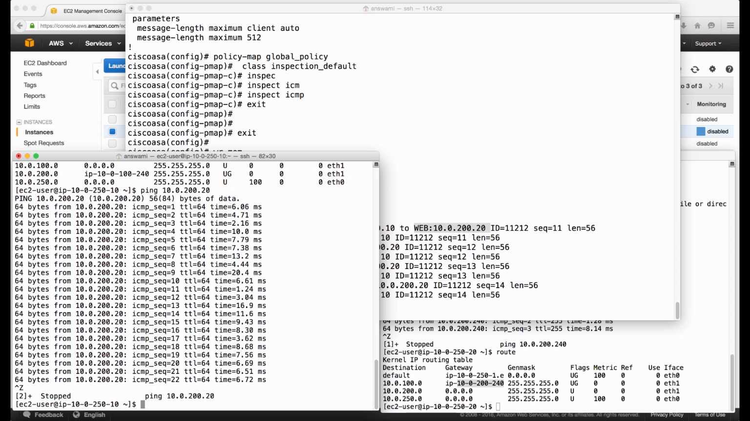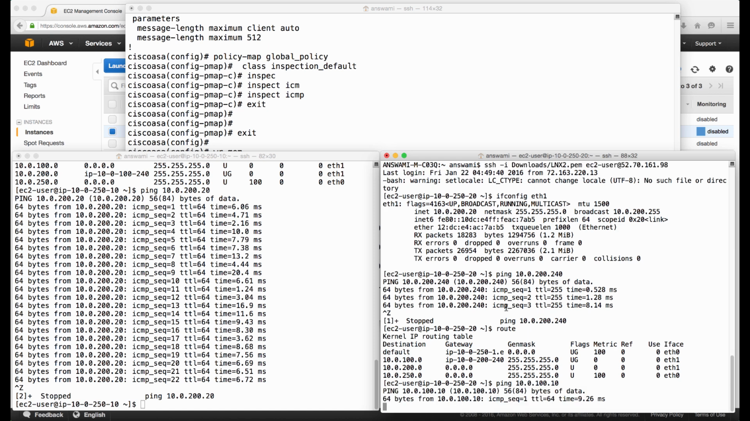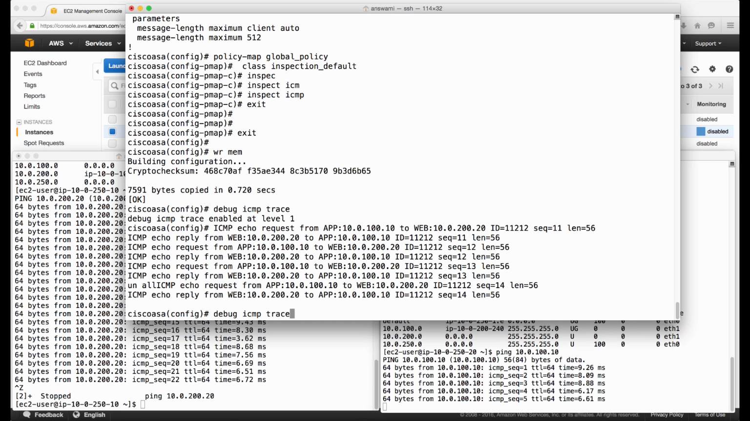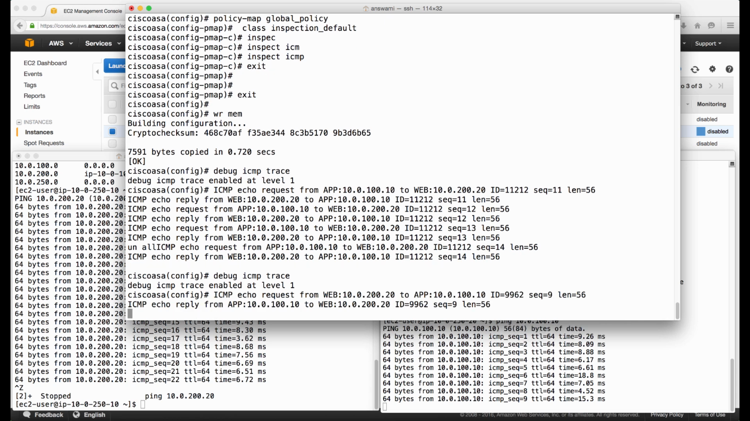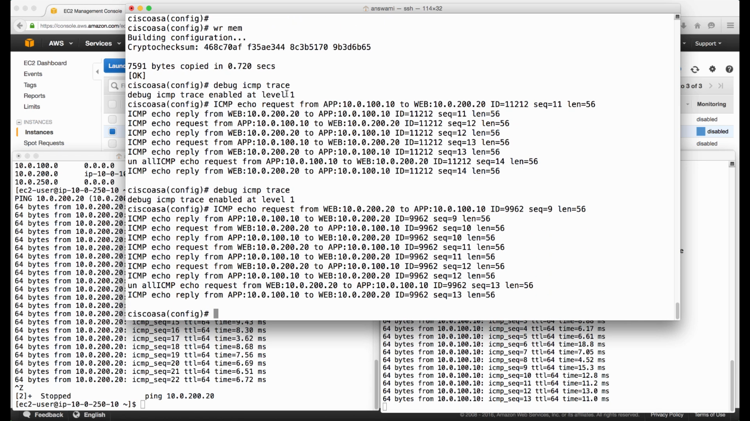Let me stop this ping and try ping from web to app now. 10.0.100.10. Yes, it is pingable. Debug icmp trace. Yeah, so traffic is now coming from web and it's going to app DMZ.